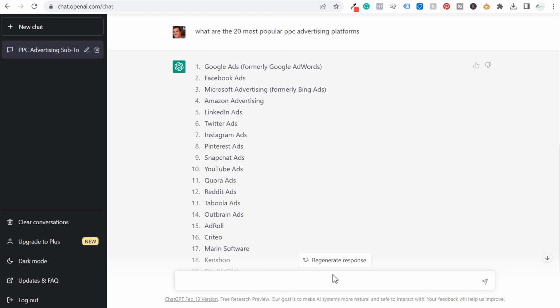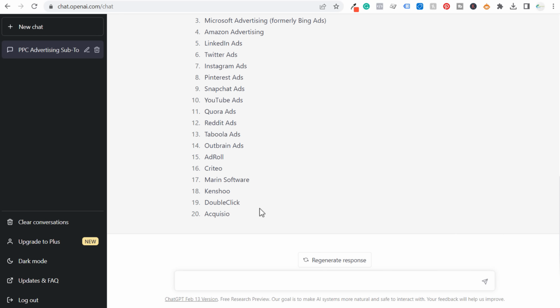So we'll come back over here to ChatGPT and start entering some of our prompts. Hopefully we don't hit our hourly limit, but I haven't really been using it this hour. So you may hit a limit if you're using ChatGPT too much in the same hour. You may also have an issue where it freezes up on you and you may just have to reload ChatGPT. So let's do some of our prompts.